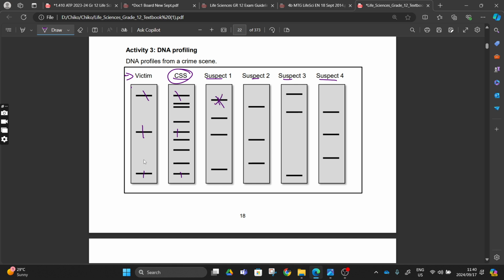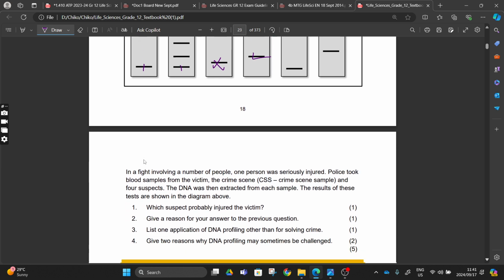We can see that this one is wrong, this one is wrong, this one is wrong, this one is wrong, this one is wrong. We exclude suspect number 1. We can see this one yes, this one yes, and this one yes, right? So suspect number 2 can be our suspect in this crime, because the bands are at the same location.